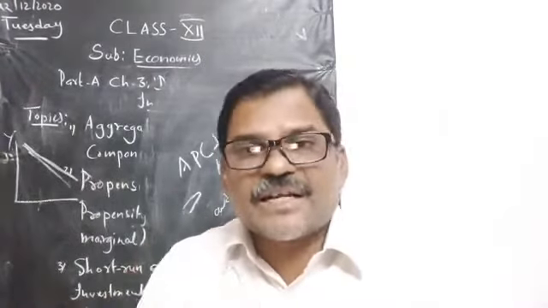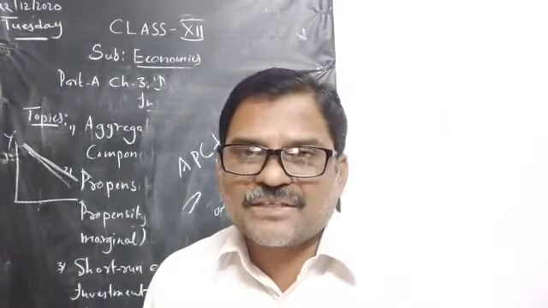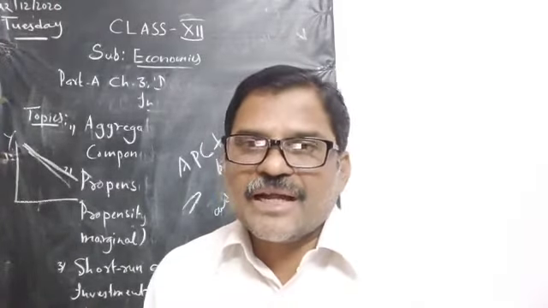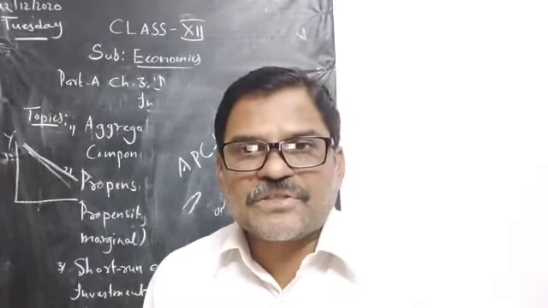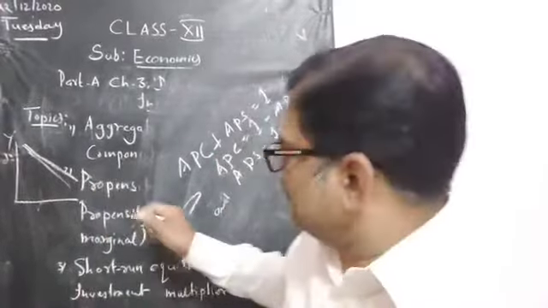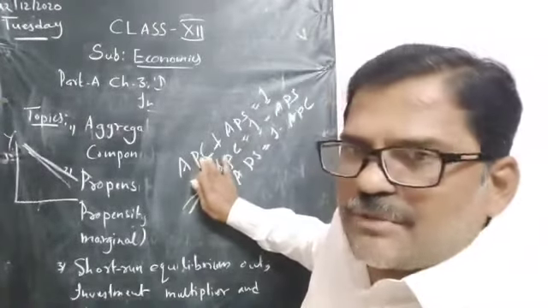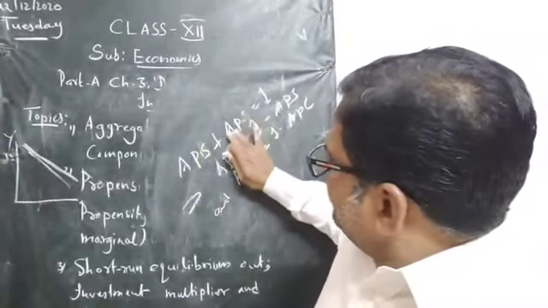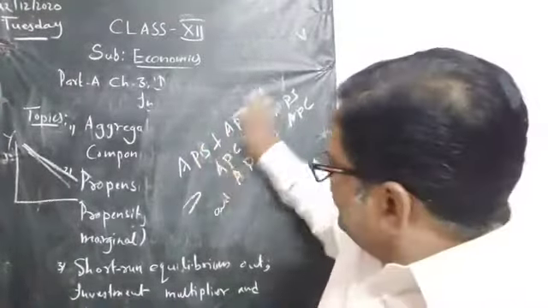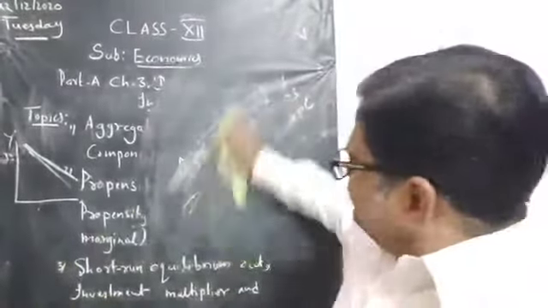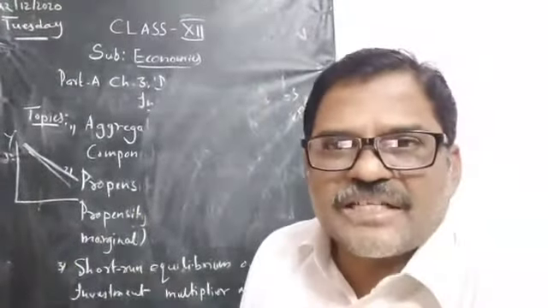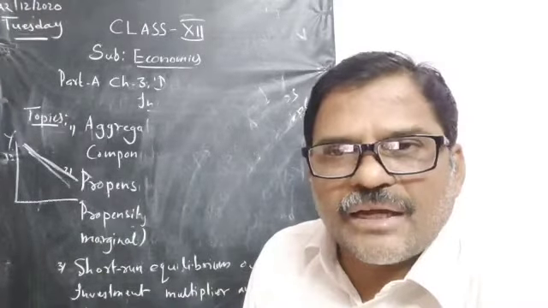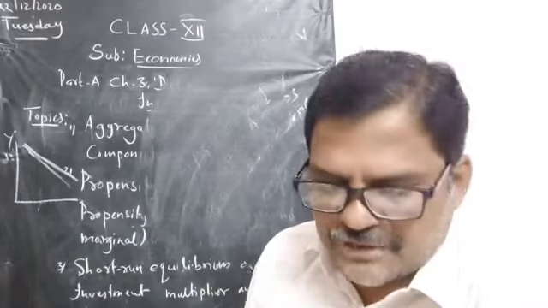Similarly, there is a relationship between MPC and MPS. MPC means marginal propensity to consume, and MPS means marginal propensity to save. So same thing. I'll rub and write. There is a relationship between marginal propensity to consume and marginal propensity to save.